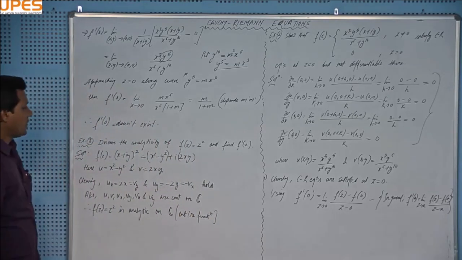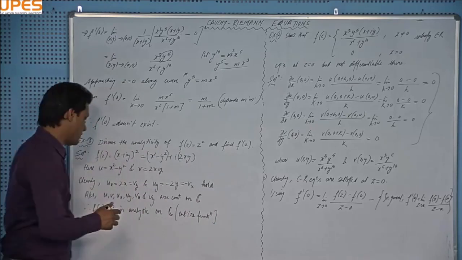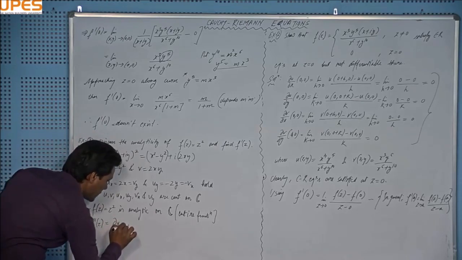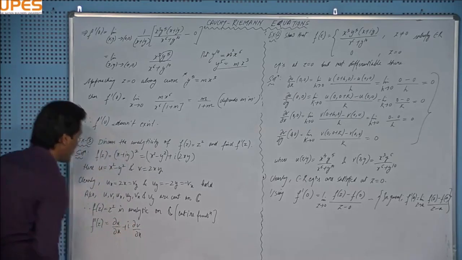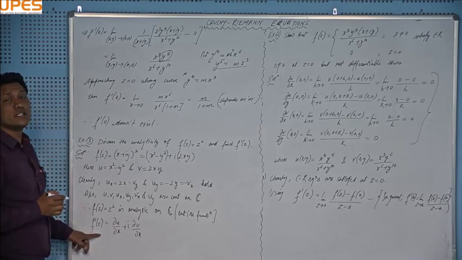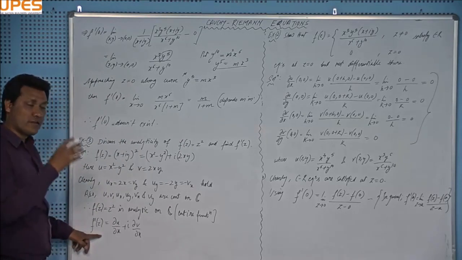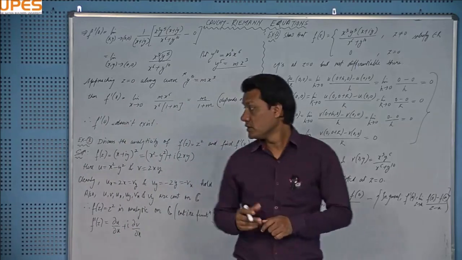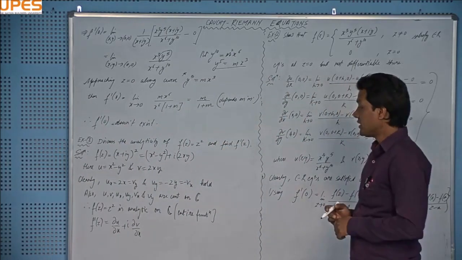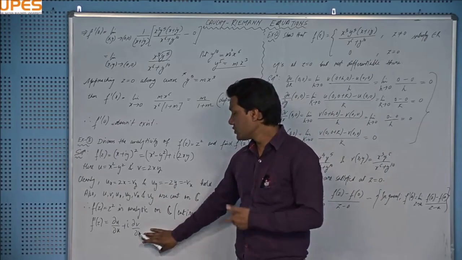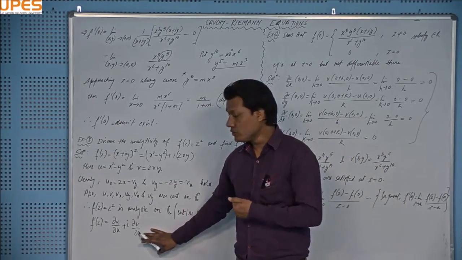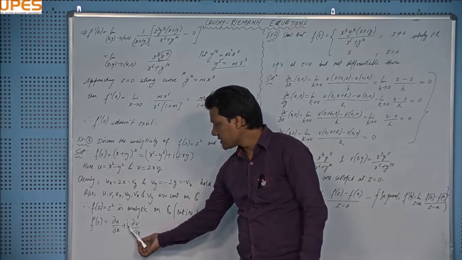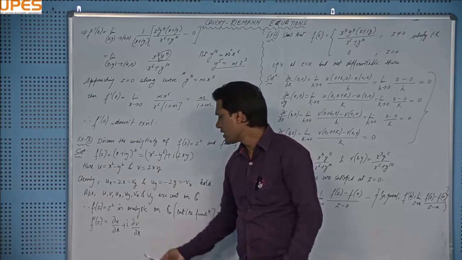And what about its derivative? The formula for the derivative is f dash z equal to del u over del x plus i del v over del x. And note that this formula actually appeared in the derivation of the CR equations, right? While deriving the CR equations, we chose the path delta y tends to 0, right? And then we got this, right? And the second time we chose the path delta x tends to 0, then we got something like del v by del y, and here we had minus i del u over del y, something like that, right?